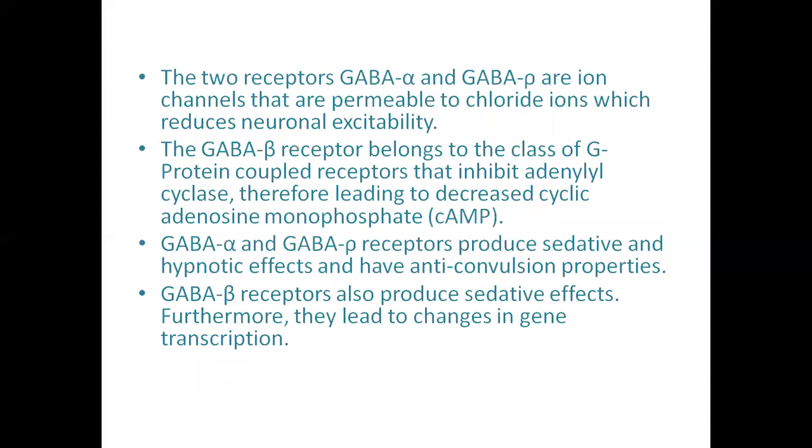The two receptors, GABA alpha and GABA gamma, are ion channels that are permeable to chloride ions, which reduces neuronal excitability. The GABA beta receptor belongs to the class of G protein coupled receptors that inhibit adenylyl cyclase, therefore leading to decreased cyclic adenosine monophosphate. GABA alpha and GABA gamma receptors produce sedative and hypnotic effects and have anticonvulsant properties. GABA beta receptors also produce sedative effects.